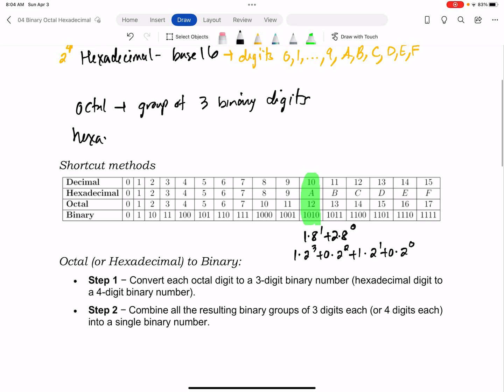And each hexadecimal number is a group of 4 binary digits because 16 is 2 to the 4th. Now, you might notice that in some of these examples, like for instance at 5, I only have a group of 3. But if at any time I need to, I can put a 0 in the front, and it doesn't change the value, to make it a group of 4 for hexadecimal.